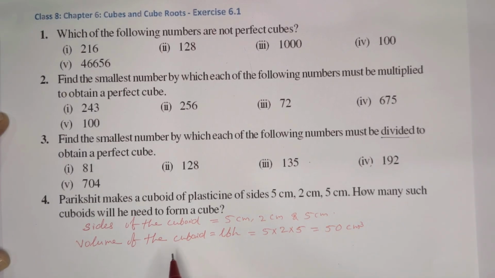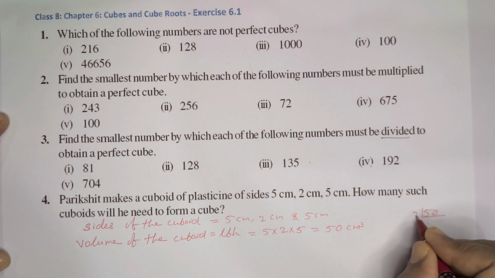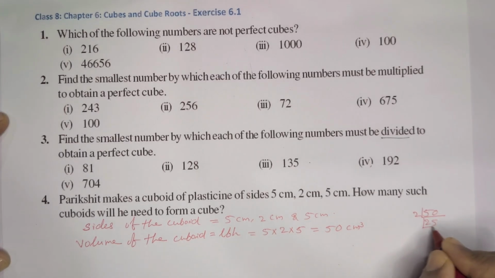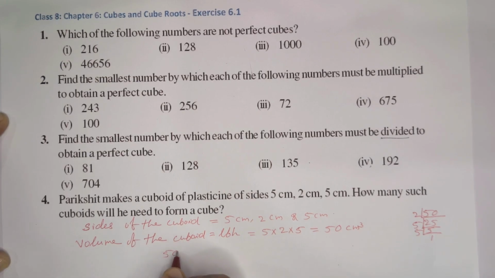How many such cuboids need to make a cube? Here 50 we got. Factorize that 50. When we are factorizing, we are getting 50 is equal to 2 into 5 into 5.